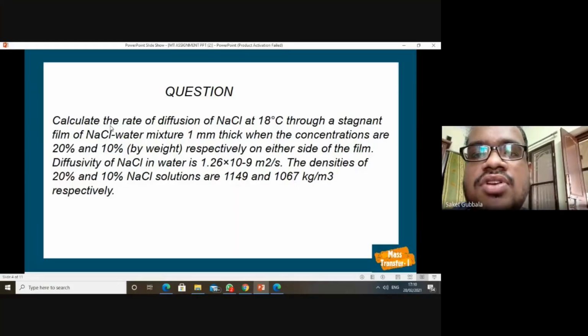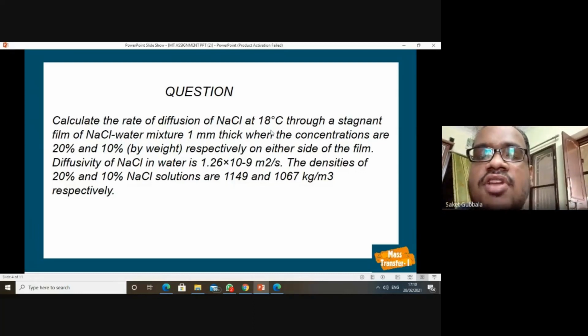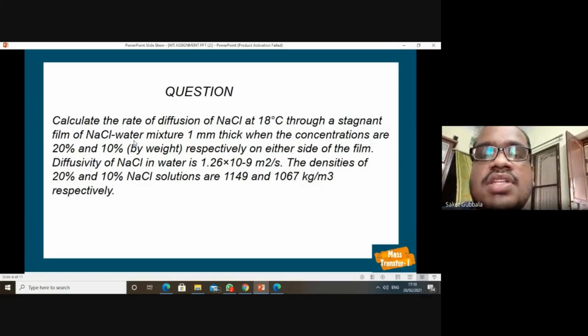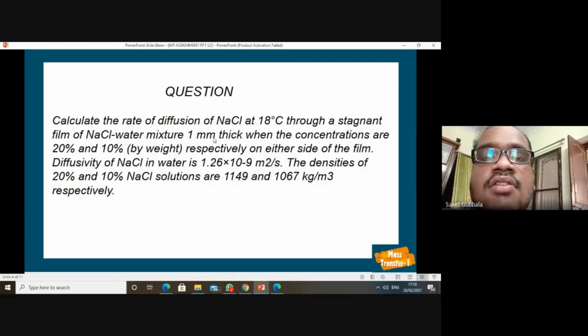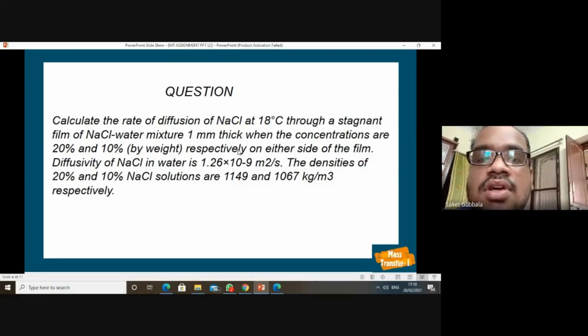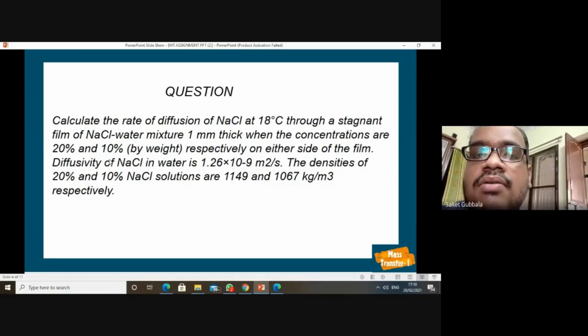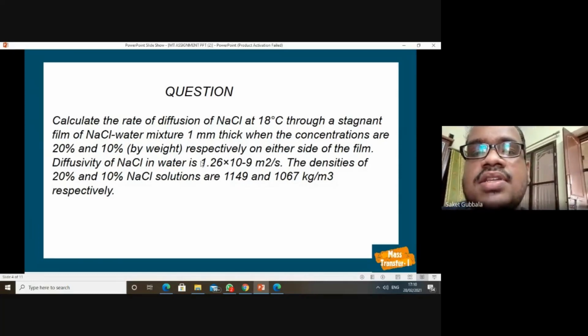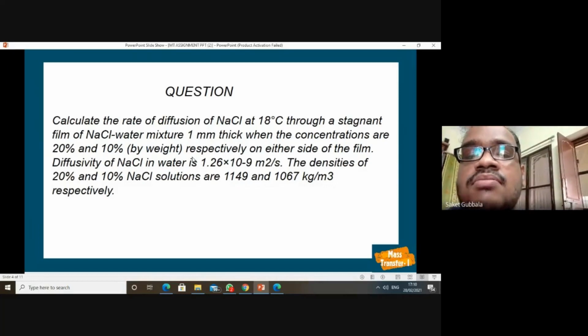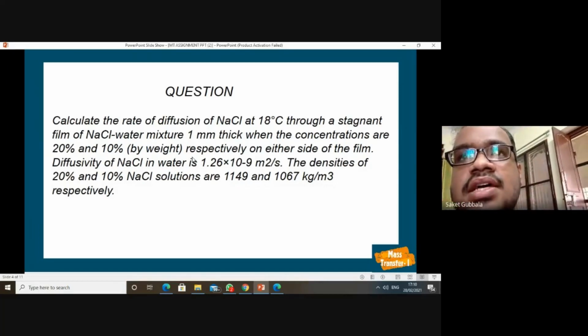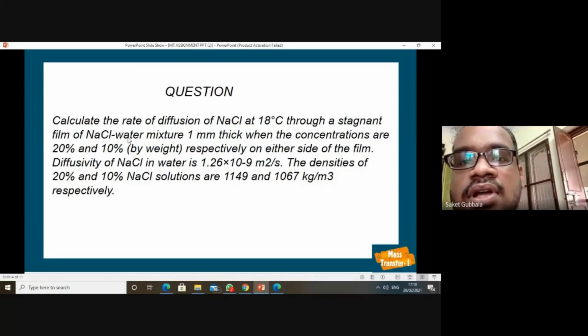Calculate the rate of diffusion of NaCl at 18 degrees centigrade through a stagnant film of NaCl water mixture 1 mm thick, when the concentrations are 20% and 10% respectively on either side of the film. Here we can consider that one solution is diffusing into another solution, so we can consider two components, 1 and 2, where 1 is diffusing into 2 and 2 is non-diffusive.